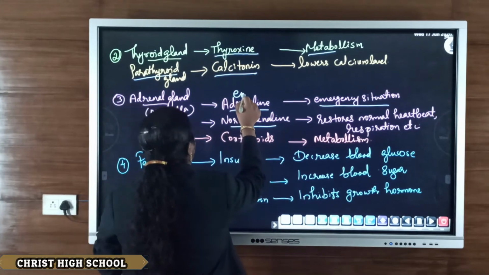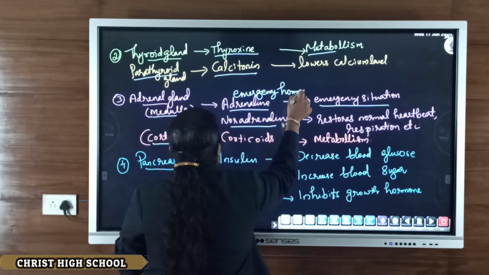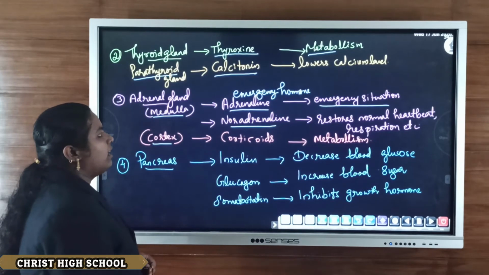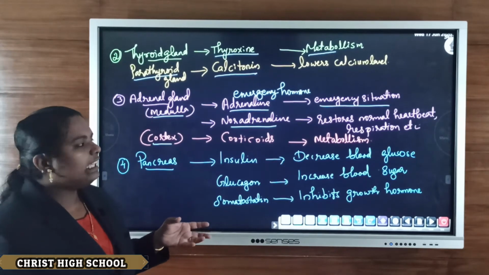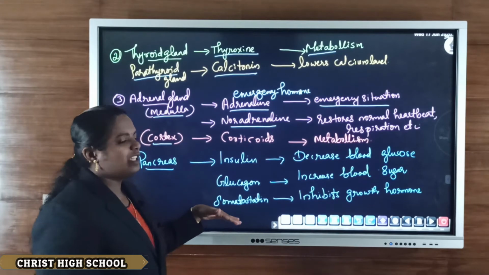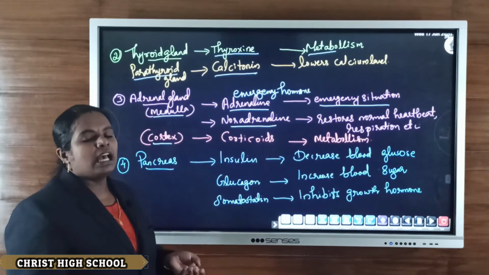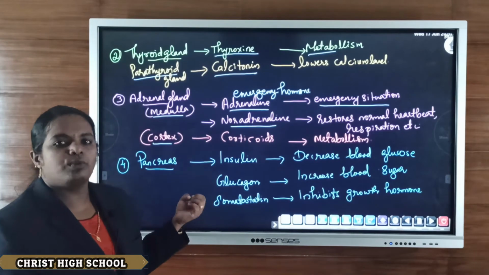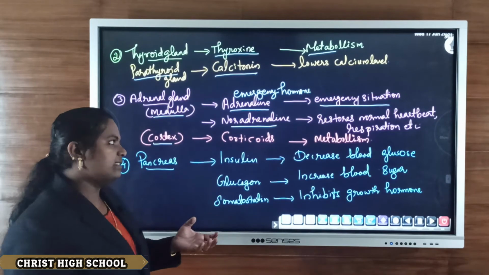That is why adrenaline is known as the emergency hormone: at the time of an emergency situation, adrenaline is secreted into the blood. Then what happens? Adrenaline helps to face that particular emergency situation by increasing blood pressure, increasing the rate of heartbeat, and increasing the process of respiration. In this way, it prepares our body to face any emergency situation.